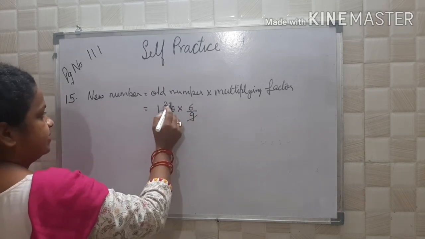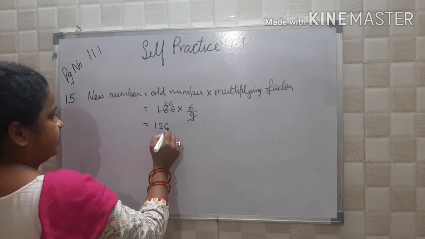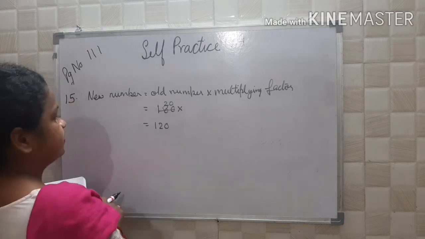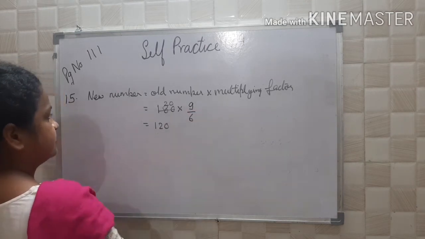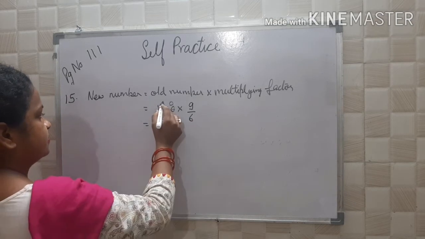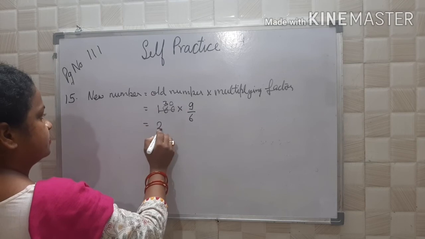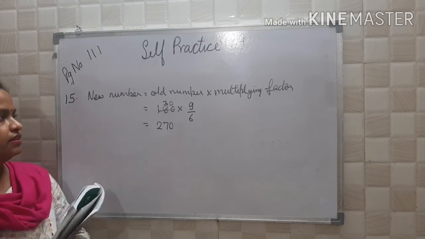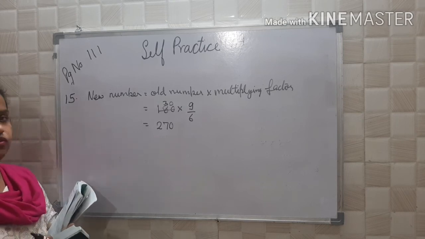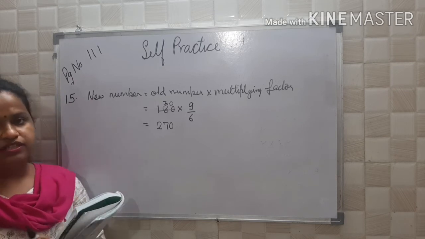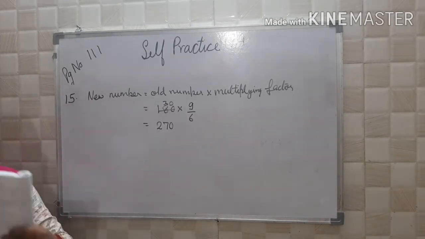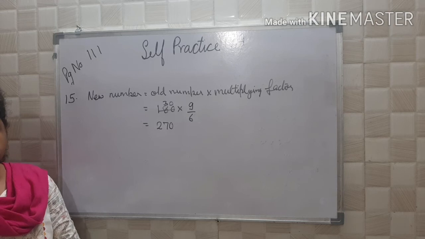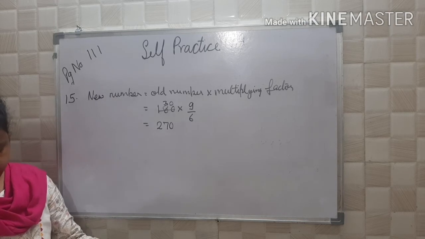Sorry, this will be 9 upon 6, no? Okay, 180 into multiplying factor. So what is given here? 6 is to 9. The reciprocal of 6 is to 9 is 9 upon 6. So 6 3s are 18, 9 3s are 270. So what is the answer of this? 270.